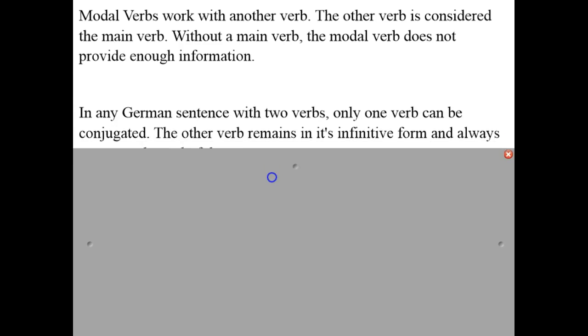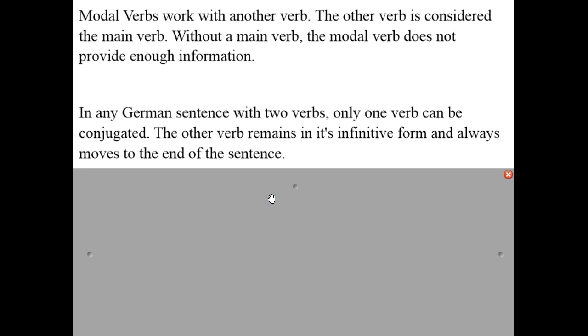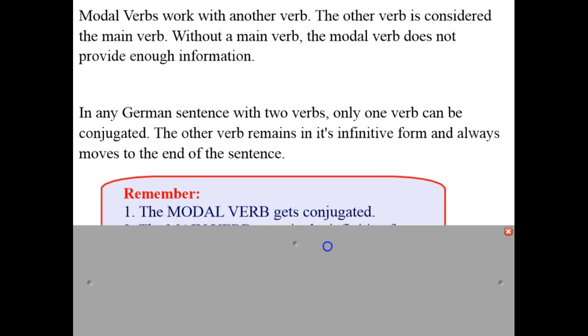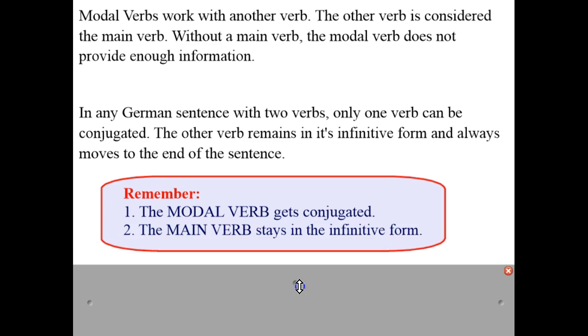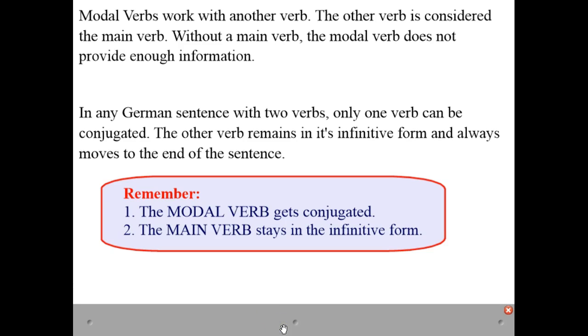Modal verbs work with another verb. The other verb is considered the main verb. Without a main verb, the modal verb does not provide enough information. In any German sentence with 2 verbs, only one verb can be conjugated. The other verb remains in its infinitive form and always moves to the end of the sentence. So some reminders. Number 1, the modal verb gets conjugated. Number 2, the main verb stays in the infinitive form, and it goes to the end of the sentence.